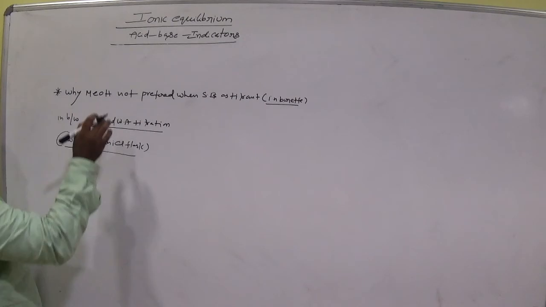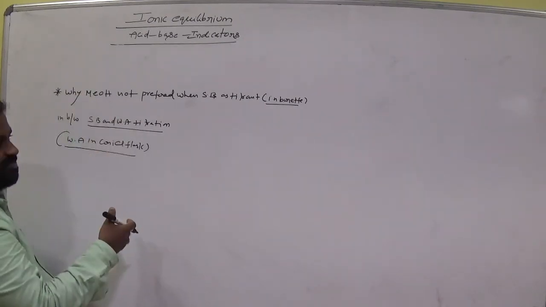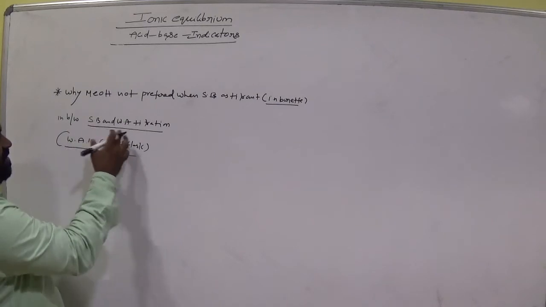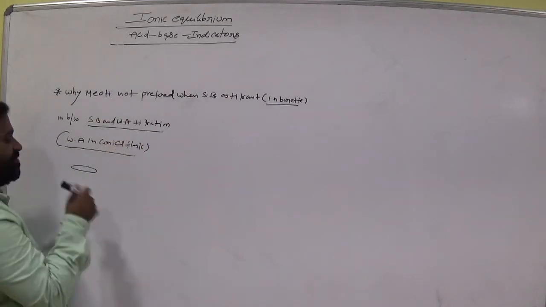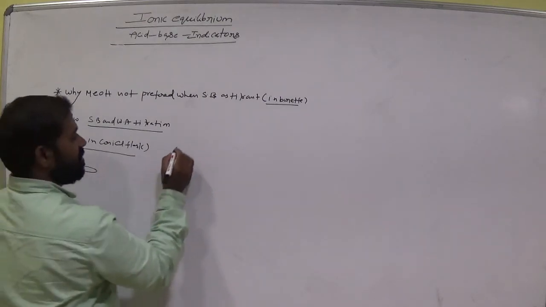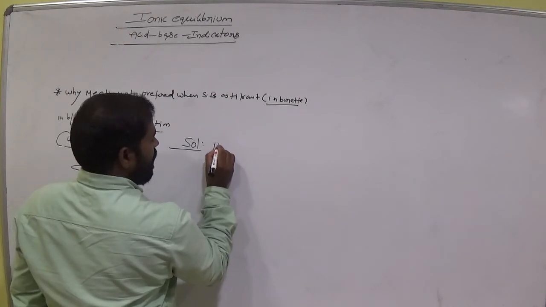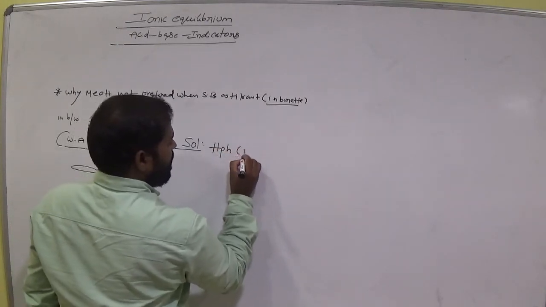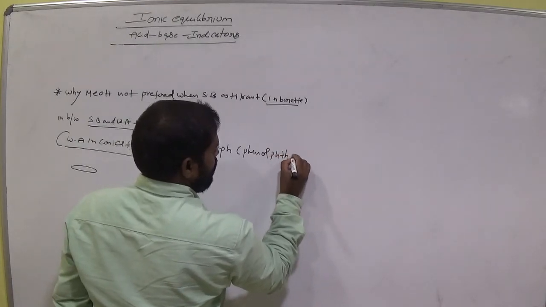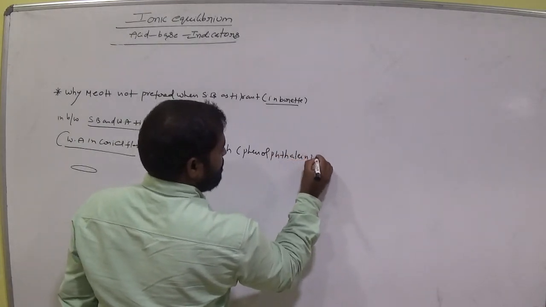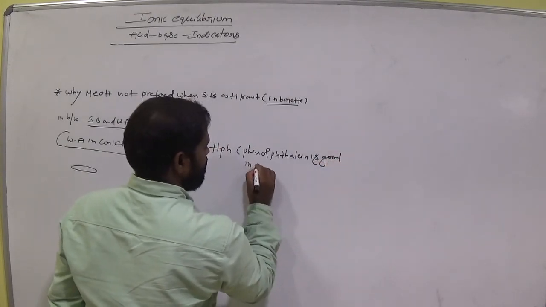So why is MeOH not preferred when strong base is the titrant in the burette, in between strong base and weak acid? Let's see. So which indicator do we prefer? Phenolphthalein, HPh. Phenolphthalein is good in this case.